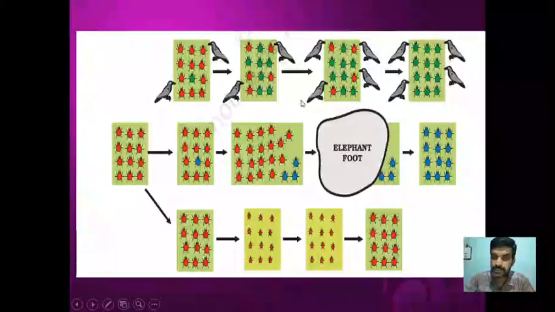But don't be under the impression that the red beetle will be completely wiped off. It is not so, right? Some of the red beetles will remain and their population also will grow. Over a period of time red beetles will keep on accumulating variations, green beetles will keep on accumulating variations, and their gametes will change in such a way that if they happen to meet after a very long time, they are not compatible, they are not able to reproduce.